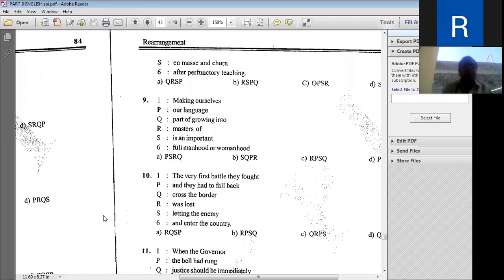Now look at here. This is the last part, after perfunctory teaching. Perfunctory teaching means without interest or concern for quality. And churn means only doing the time pass. Churn, to produce a large quantity of something without having any quality. And en masse means a big number.